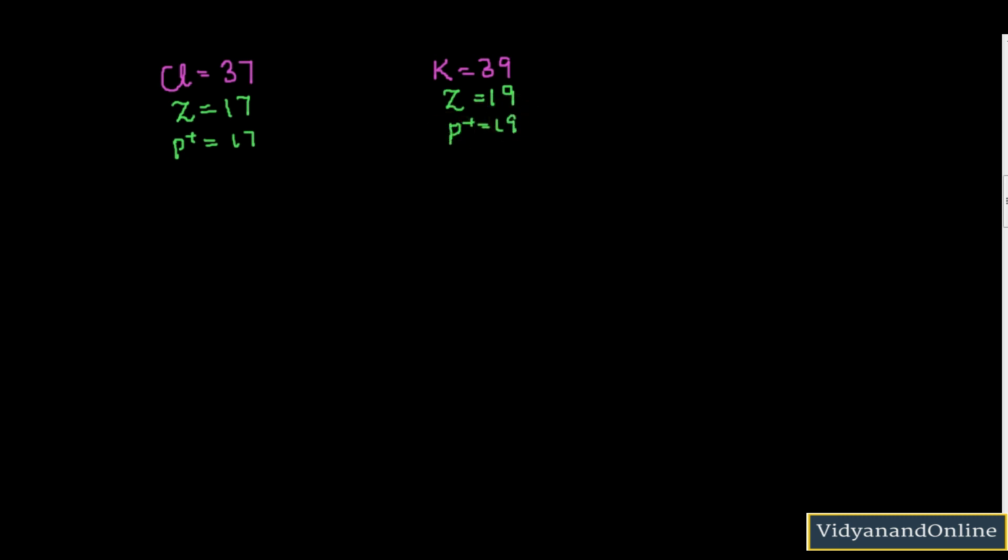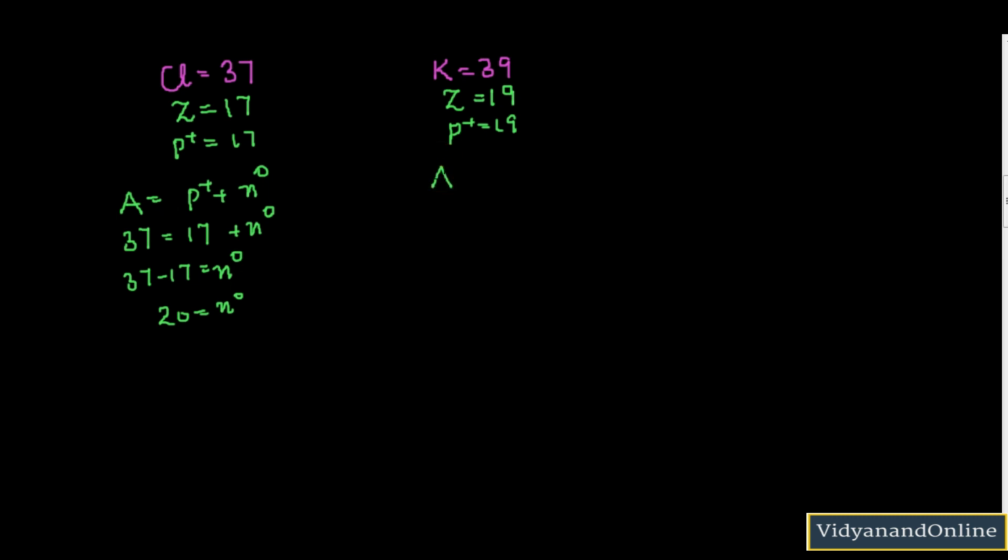Okay, now we need to calculate the number of neutrons. So I know that mass number is equal to number of protons plus number of neutrons. Okay, so for chlorine the mass number is 37 and the number of protons is 17. So if I have to calculate the number of neutrons, it would be 37 minus 17 and the answer comes out to be 20.